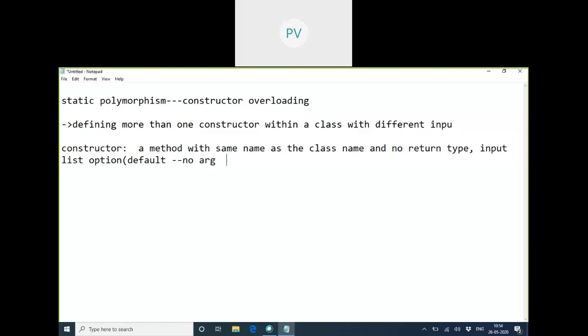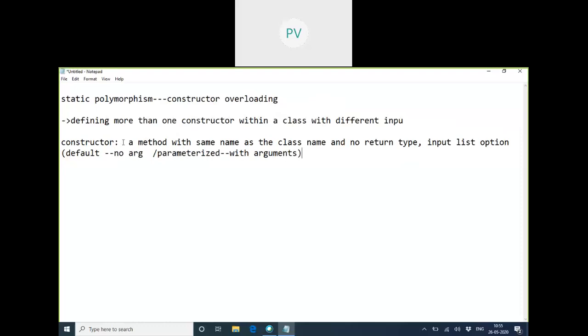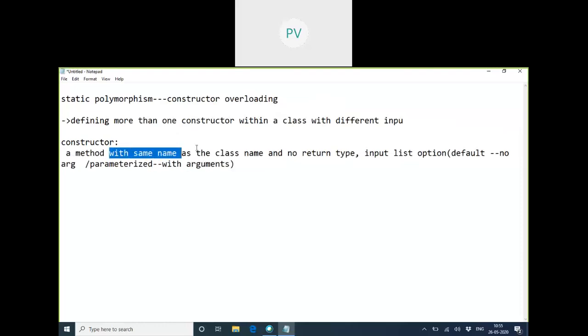or the other one, which is parameterized, that is, with arguments. So the first point is that the method should have the same name as the class name. Then only it is called a constructor. Second point, we should not mention any return type, not even void. Void actually means no return type, but we can't write void also. If we write void, it becomes a normal method, and then we have to call it.